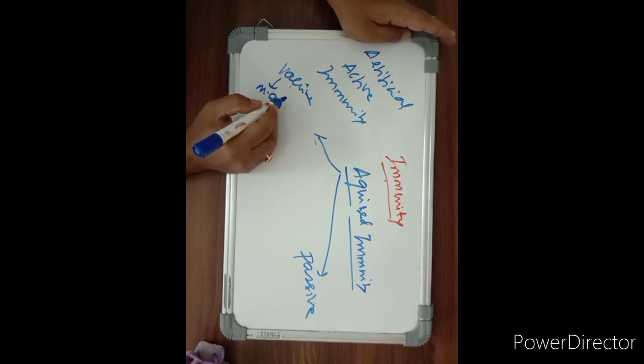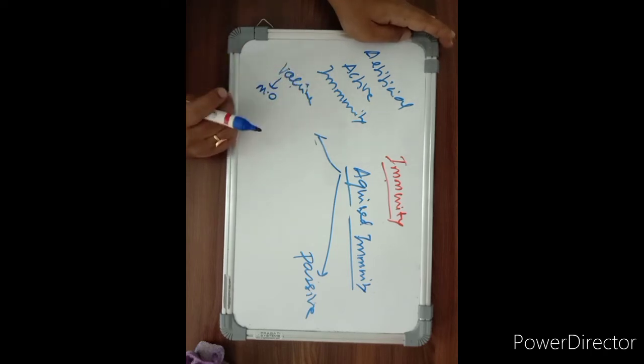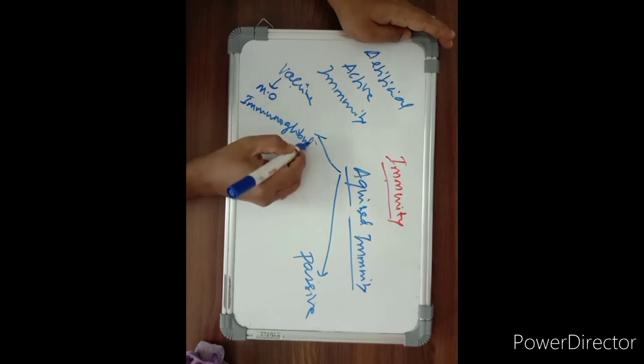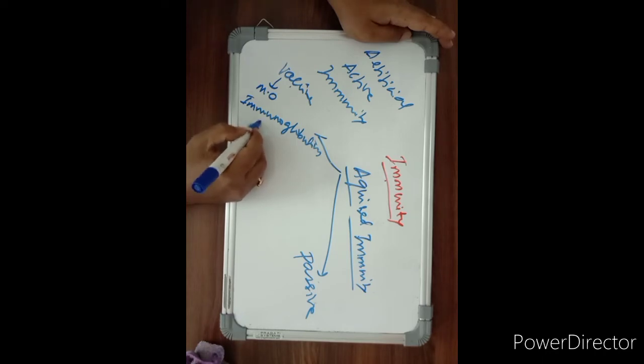Once these vaccines are administered to the person, his body responds to those microorganisms and starts producing immunoglobulins, or we can call them antibodies.